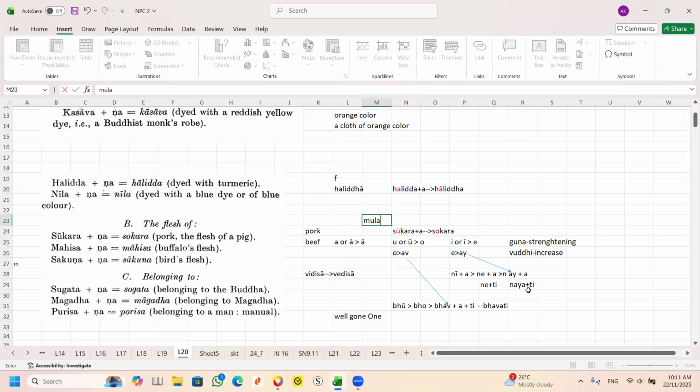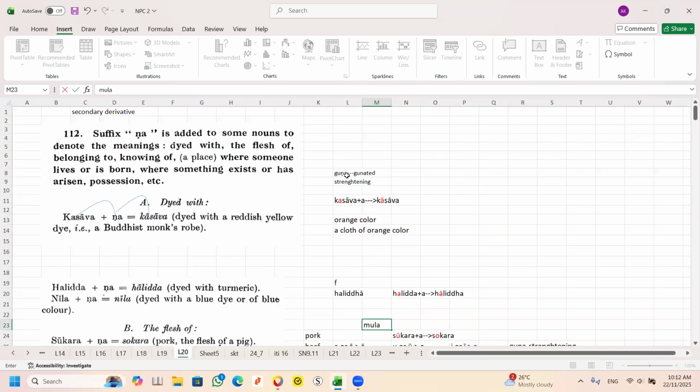So the word here is nayati. That means you plus the first conjugation plus the ti third person ending. So it becomes nayati. This word has two formations, one is called neti and nayati. So this is what you got. We have to remember what is called guṇa, strengthening, and vuddhi, increase.